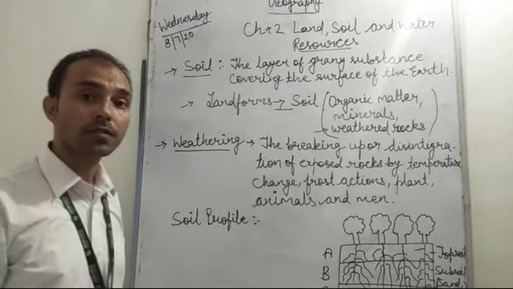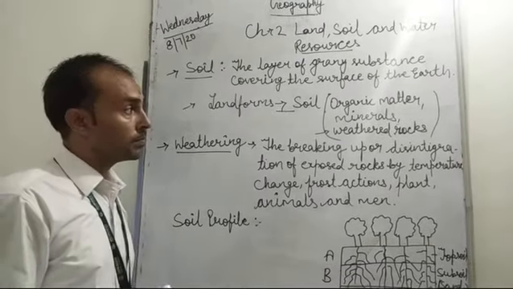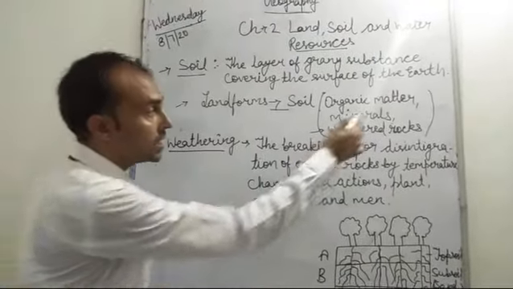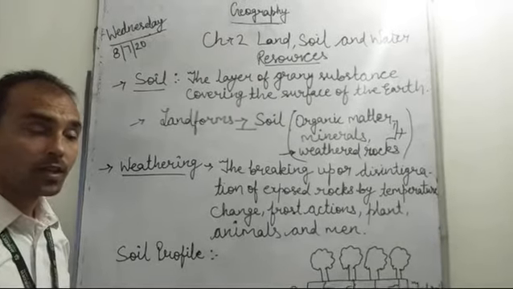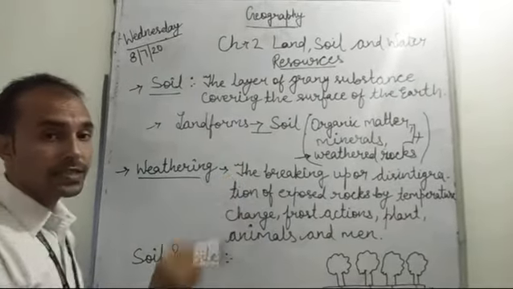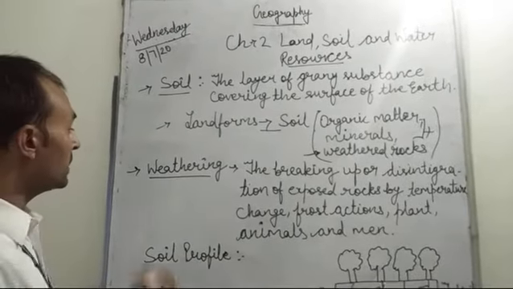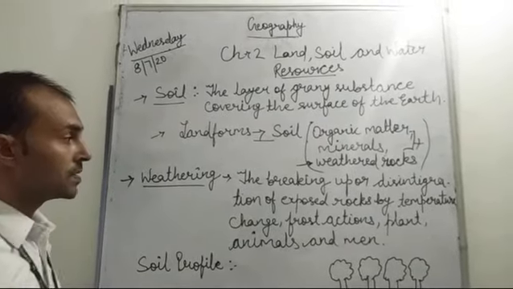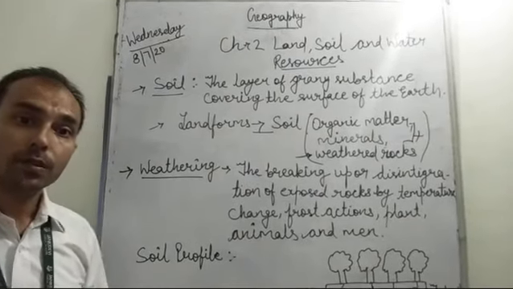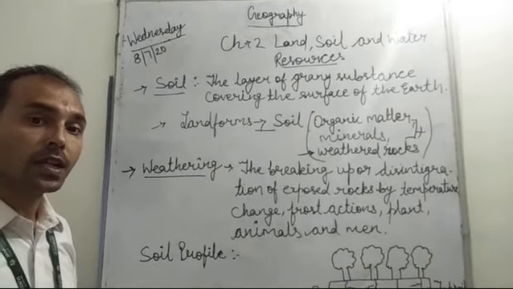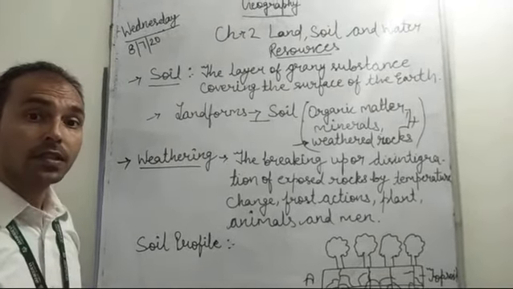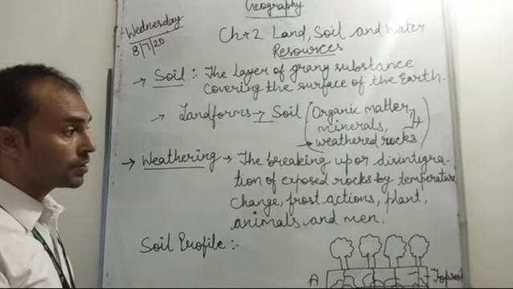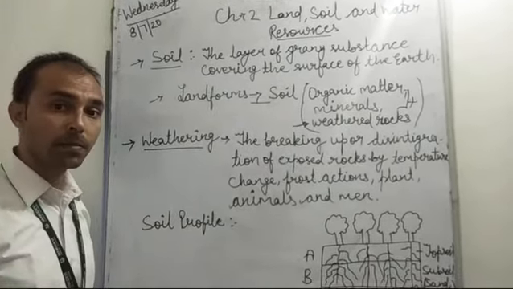So students, here we have to be very clear that organic matter and minerals both indicate the fertility of soil, whereas weathered rock provides the basis. Now let's understand what weathering is. Weathering is a process of breaking up or disintegration of exposed rocks by certain factors. These factors are temperature change, frost action, plants, animals and man.